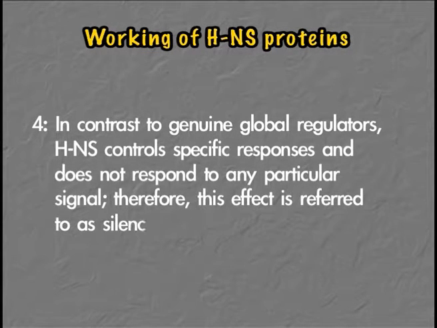Therefore, the effect that is being executed by HNS is called silencing, as it is not working in a specific way.